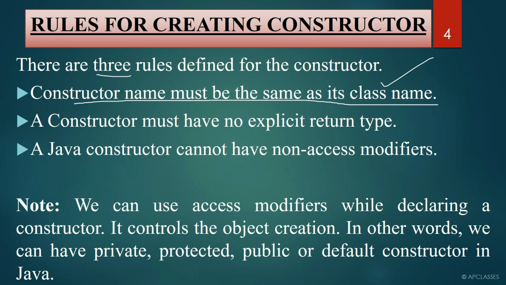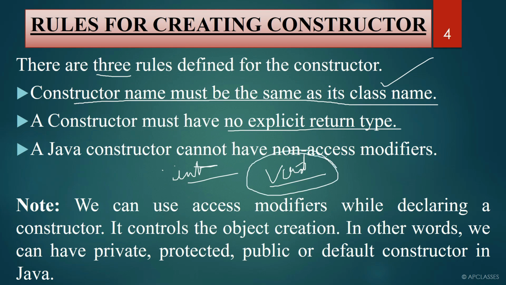A constructor must have no explicit return type. What do you mean by this? No explicit return type. That is, you don't have to write any return type. You don't have to write int, you don't have to write string, you don't have to write void, nothing to be written. This is very important. You will not write anything in front of a constructor. Even not void. Even if you write it, it will not give you an error, but you don't have to write void in front of a constructor.